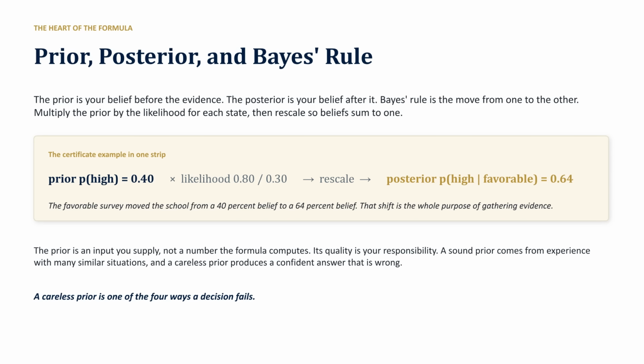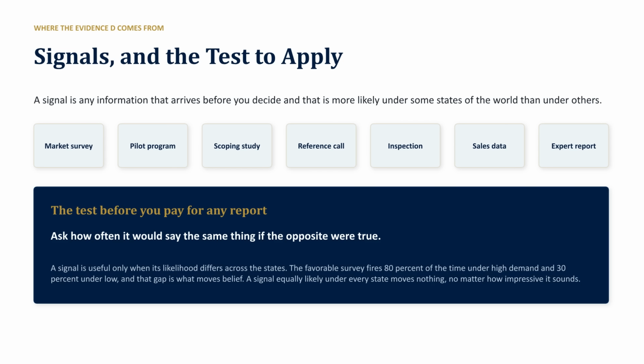Remember, the prior is an input you supply. A careless prior leads to a confident but wrong conclusion. Signals like surveys or reports are only useful if their likelihood differs across states. Before paying for information, ask, would it say the same thing if the opposite were true? If not, it won't move your belief at all.